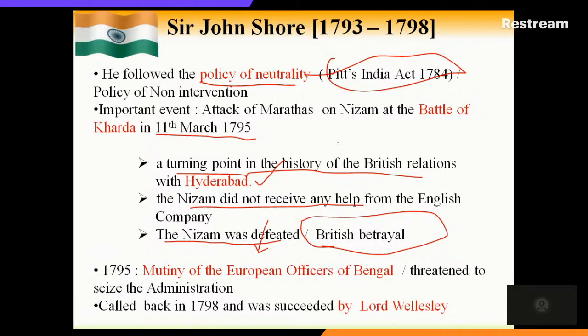So we have seen two Governor Generals. One, Cornwallis, whose main things are the Cornwallis Code and the Permanent Settlement. Then after Cornwallis, Sir John Shore, and two major events took place: the Battle of Kharda and the mutiny of European officers in Bengal. Next we will move on to Lord Wellesley.